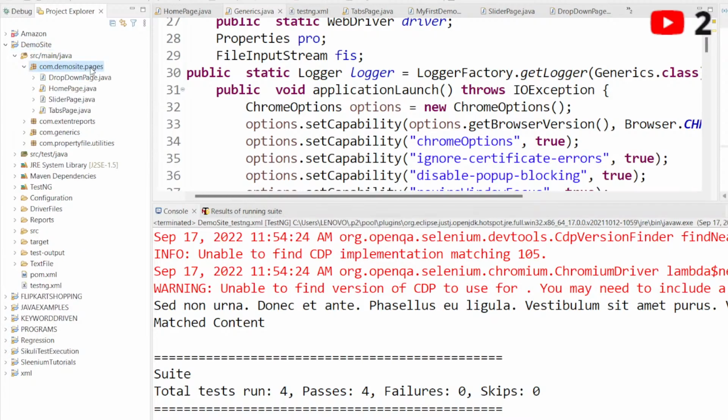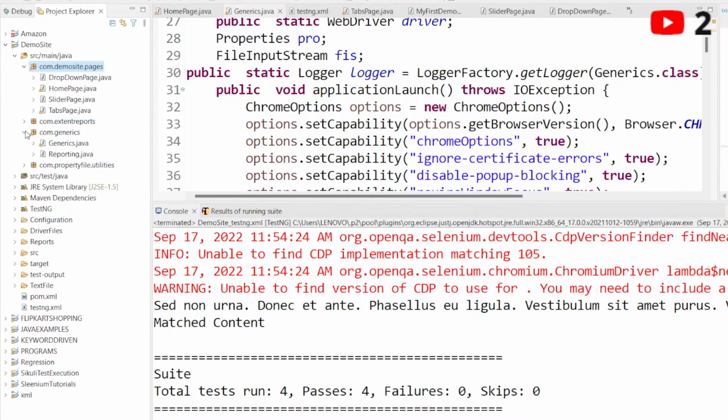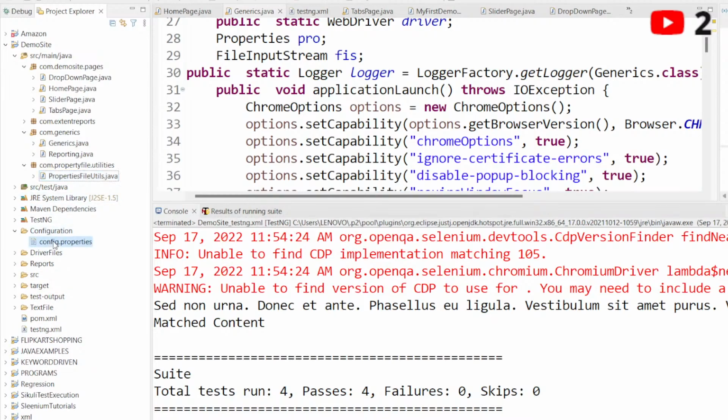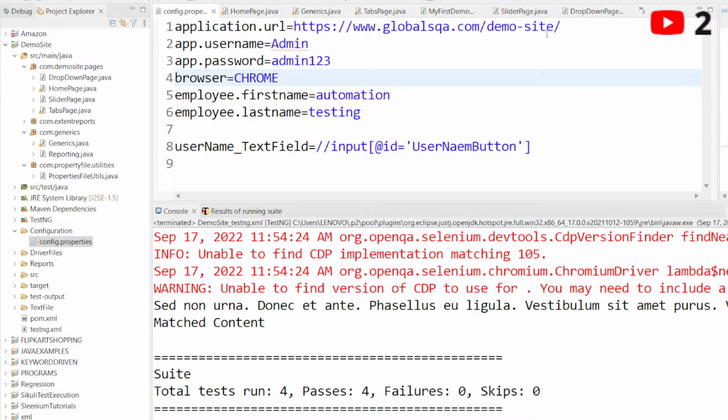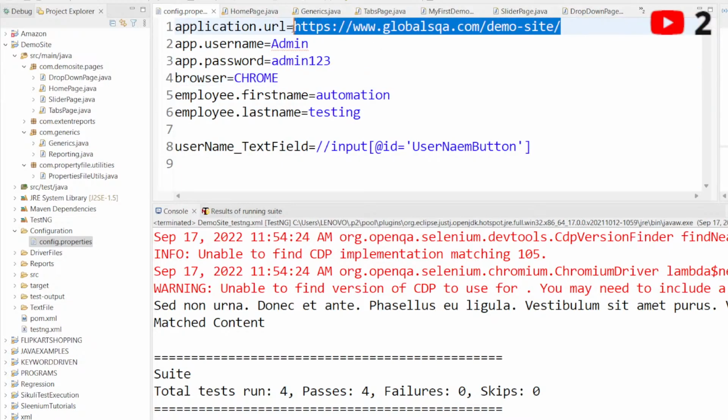One package is for page related operations. At the same time one is for capturing the extent reports, but this extent report is still in progress, so I am not going to discuss it in this session. Then there is the generics class and the reporting class, and after that our property file utilities class. I have mentioned all my properties inside this configuration folder by creating one properties file. Here you can see I have mentioned my website URL. Let me open this URL so that I can show you what I did so far.